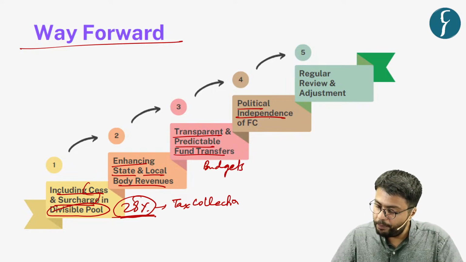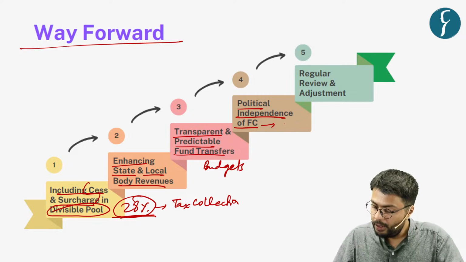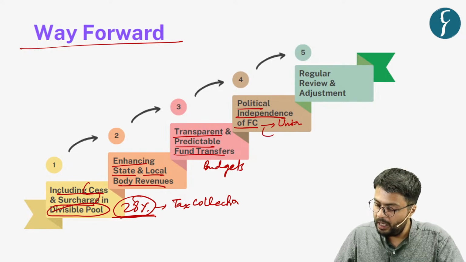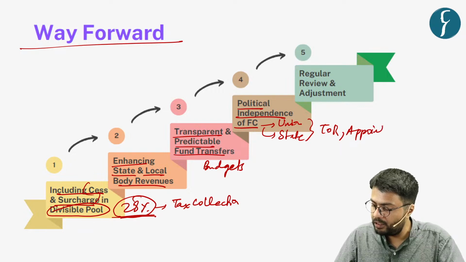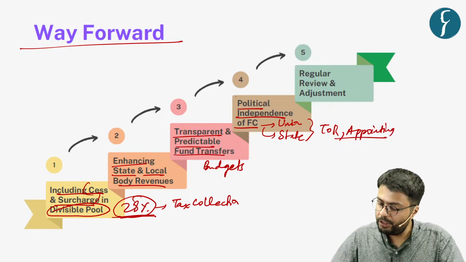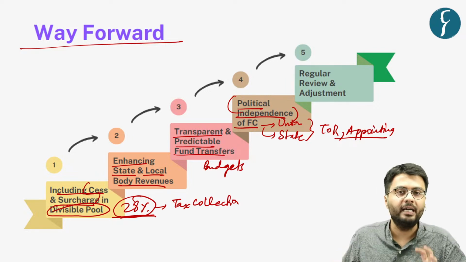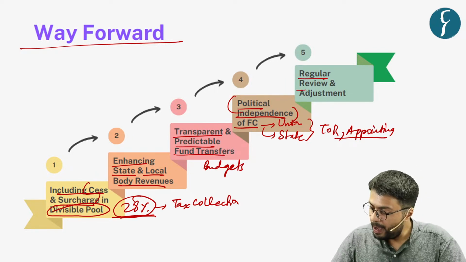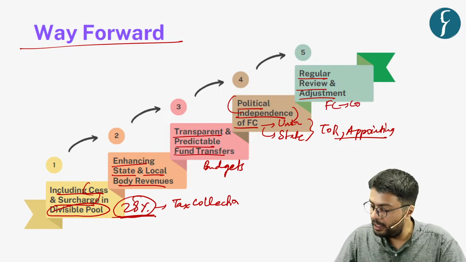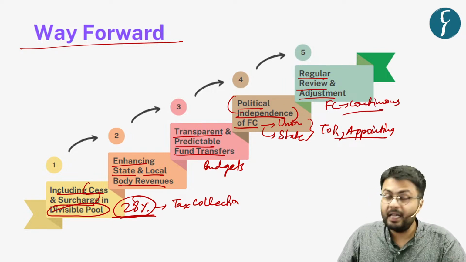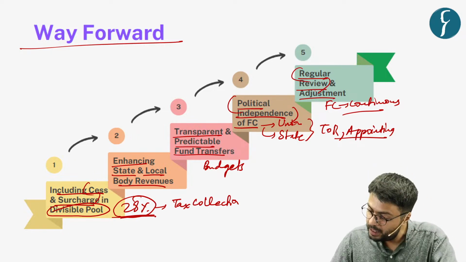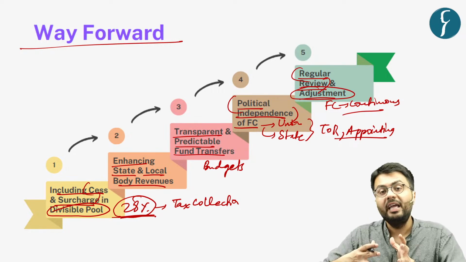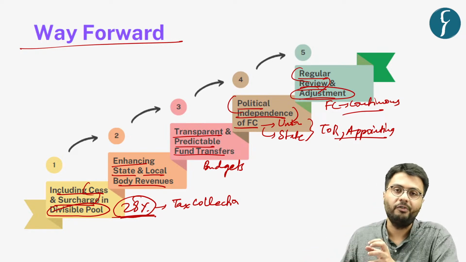Also, providing political independence to the finance commission, by including both the recommendations of union and state governments in terms of setting terms of reference or appointing members to the finance commission, will allow the finance commission to have an independent political existence. Also, making the finance commission a continuous body will enable it to regularly review the proceeds that are given to state governments and make adjustments in case there are unfair distributions of taxes.